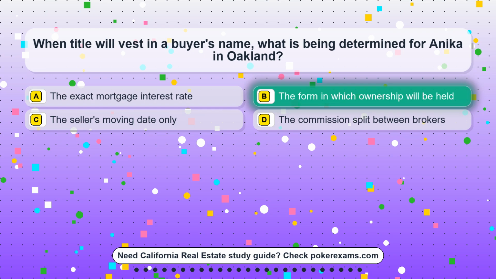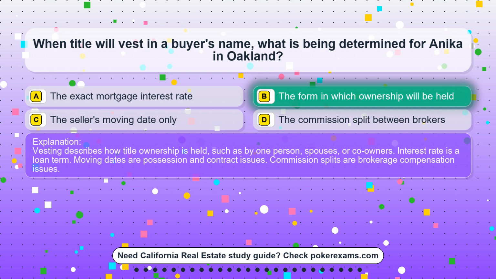The correct answer is option B. The form in which ownership will be held. Vesting describes how title ownership is held, such as by one person, spouses, or co-owners. Interest rate is a loan term. Moving dates are possession and contract issues. Commission splits are brokerage compensation issues.